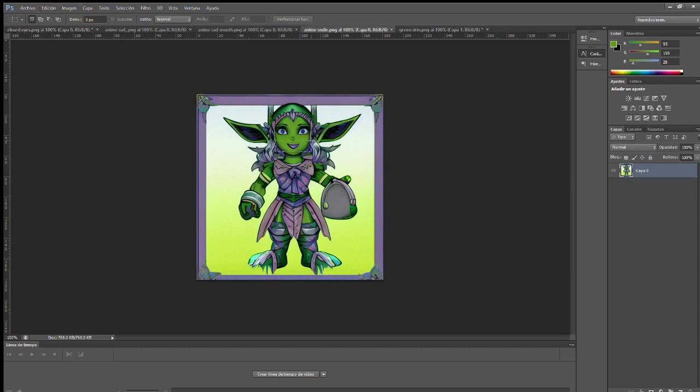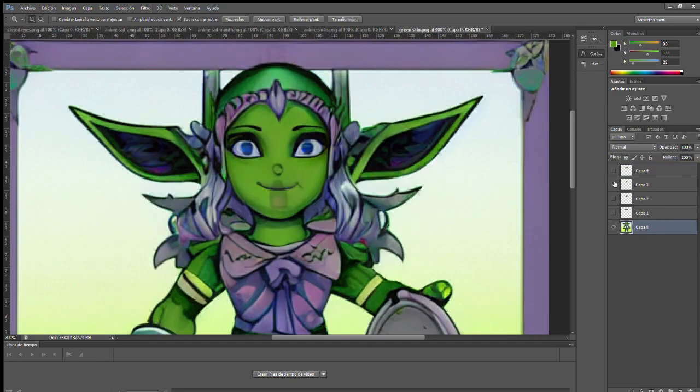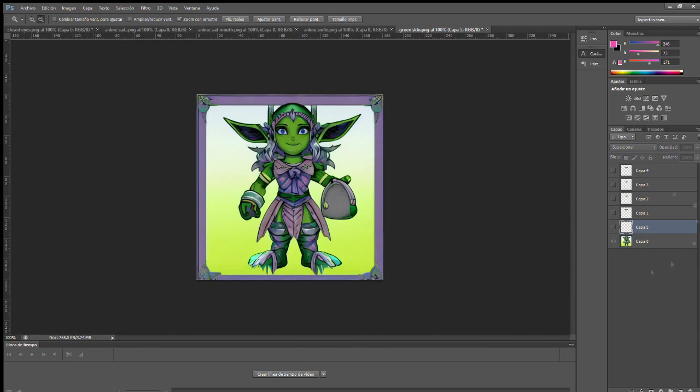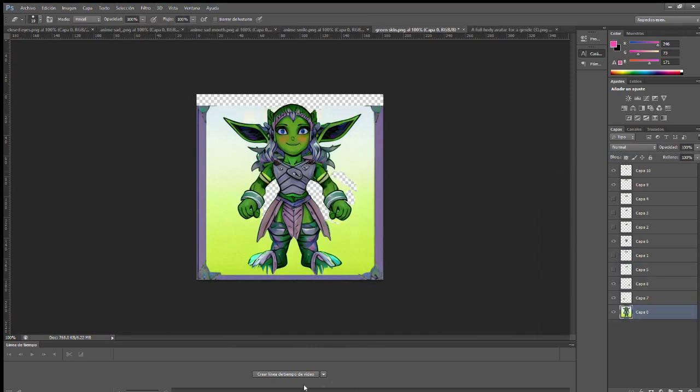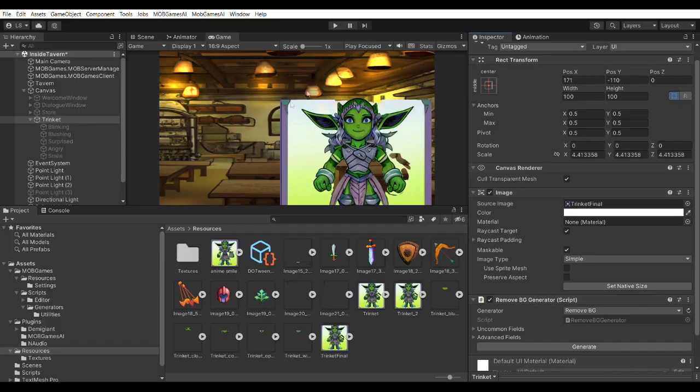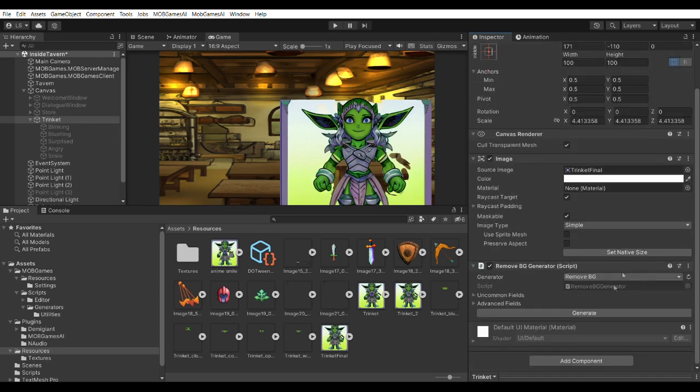Also, at this point, I got the feeling that this character was looking way too girly, more than what I was aiming for. So I decided to come back to one of the previous images I had, the Prince Charming one, and use that as the body, well, part of the chest and the neck and the hands. So it looks more like a masculine body with a feminine face, something like that. So that's exactly what I wanted for Trinket.